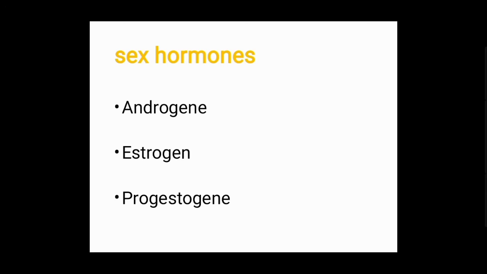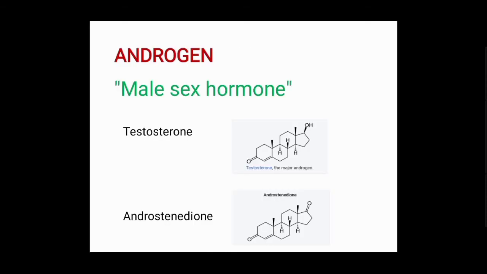Now the next important point, sex hormones: androgen, estrogen and progestogen, let's see one by one. Androgen is also called a male sex hormone because it is mostly secreted in males. But these hormones contribute to growth and reproduction in both men and women, so we can't say it is just a male sex hormone, though it is mostly active in males.